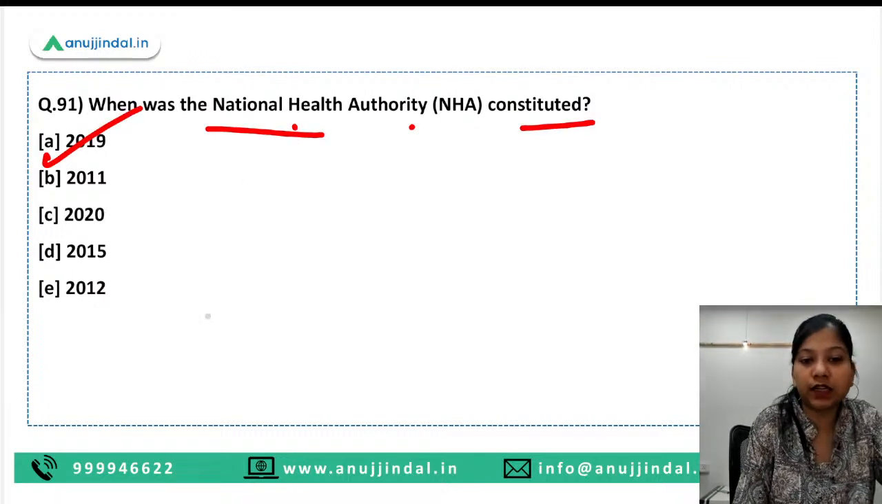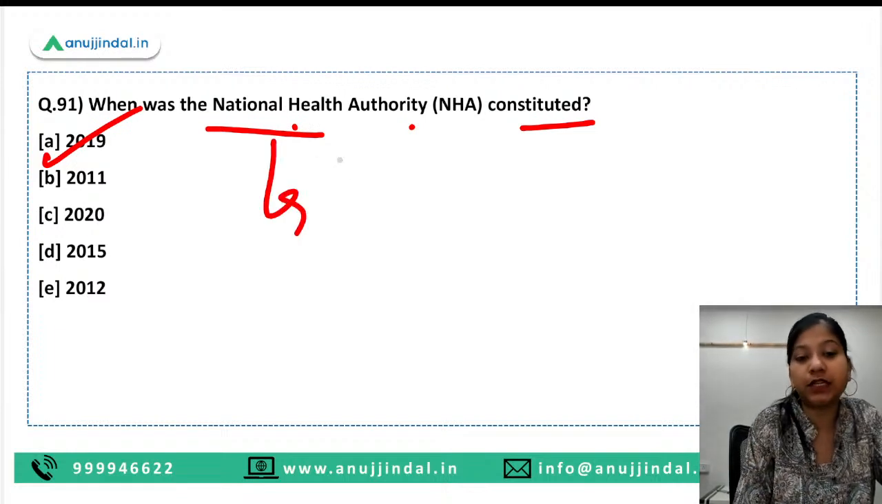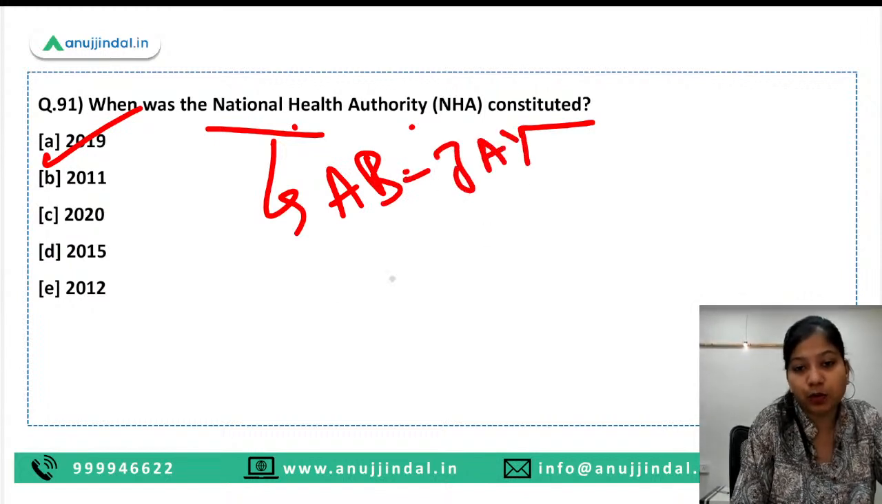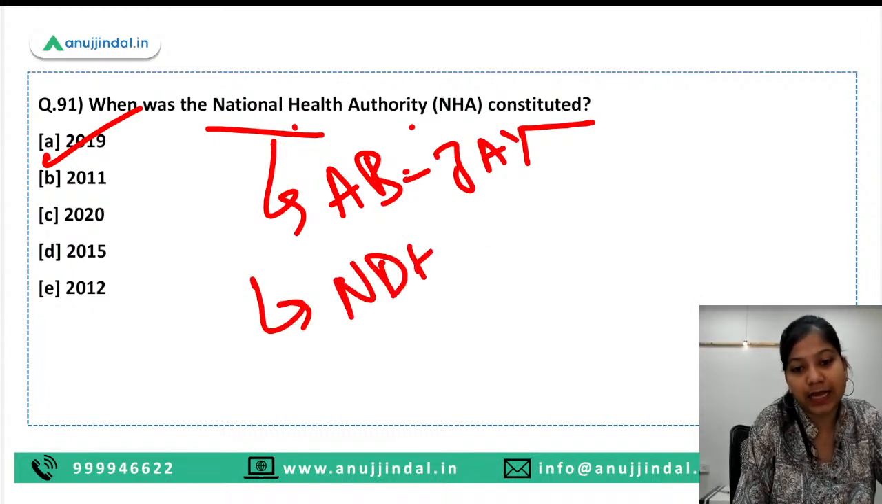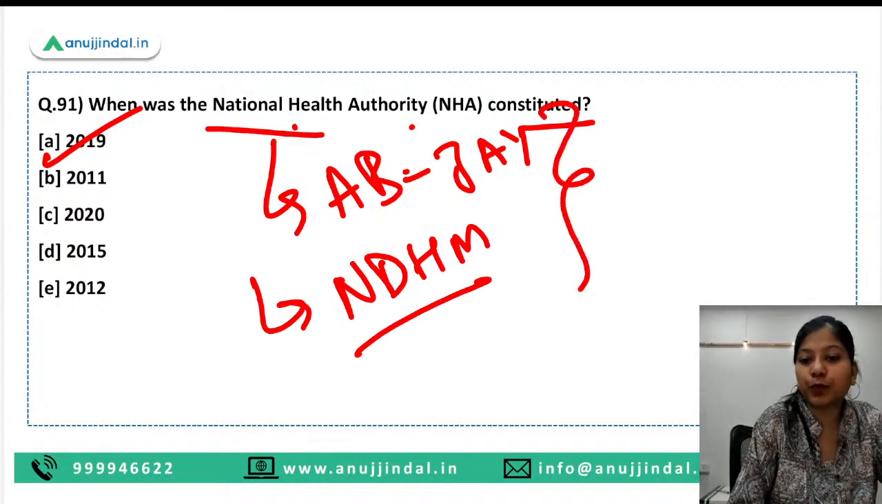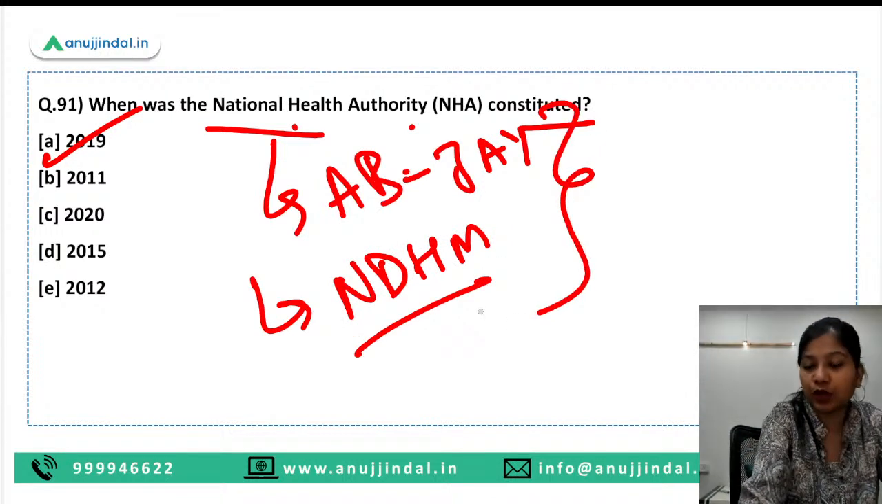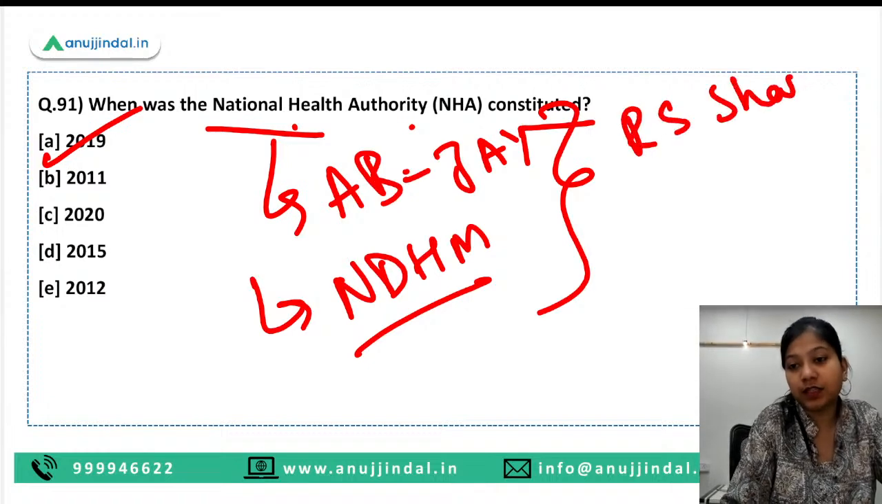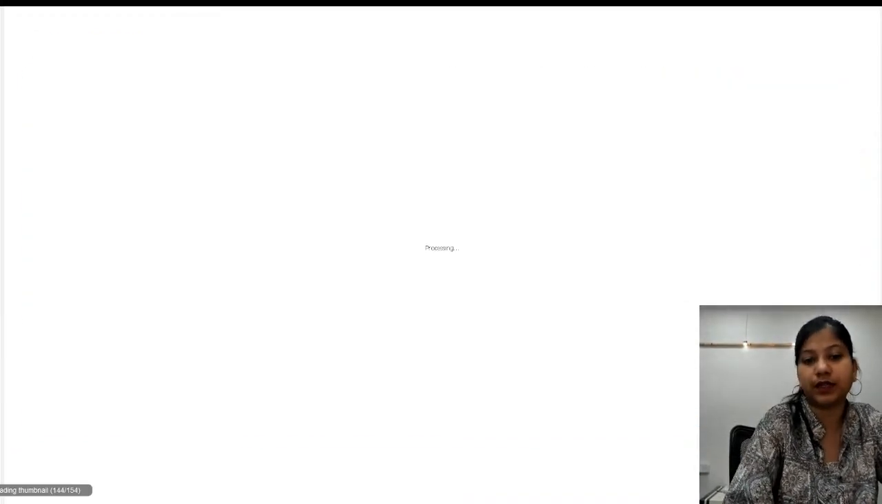When was the National Health Authority constituted? So in 2019 it was constituted, and at present it has been given the responsibility of implementing the Ayushman Bharat Jan Arogya program and your National Digital Health Mission. Okay, these two programs are being implemented by this particular authority, and R.S. Sharma is the current CEO of this authority.